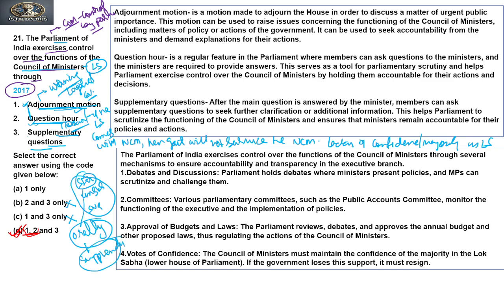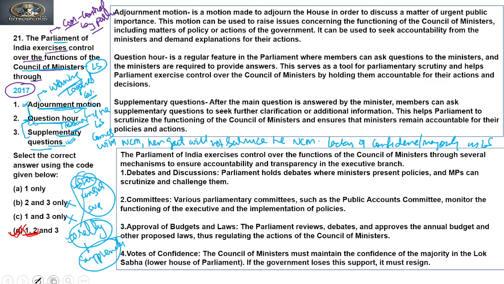The supplementary question is part of question hour, under which the three types of questions can be asked, and specifically the supplementary question is asked under starred questions, which are to be answered orally. So yes, this is also a way through which Parliament controls the Council of Ministers. So the answer to this question is D, that is all three, 1, 2, 3, are tools through which it is controlled.